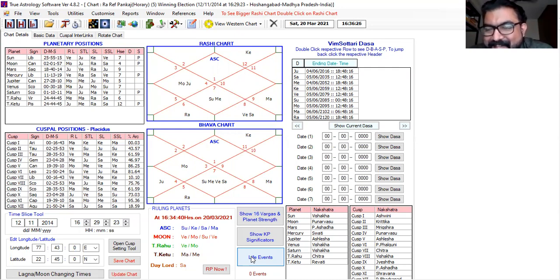This is a live example. Pankaj told the madam, yes madam, I will convey to you in the evening, let me finish my class first. So he immediately assessed this horary and made the horary chart there only.